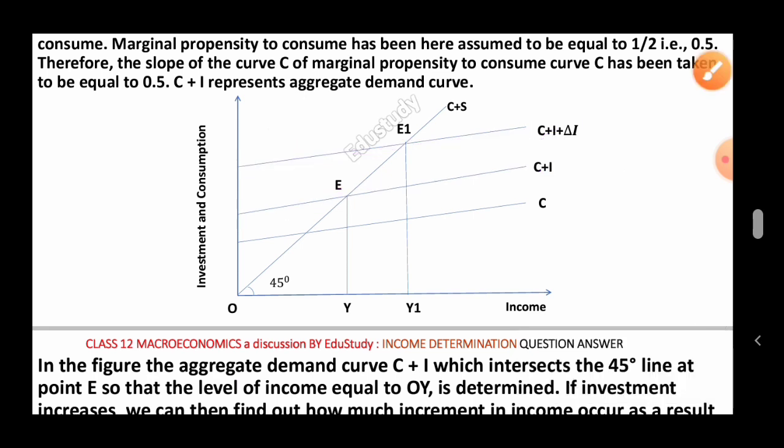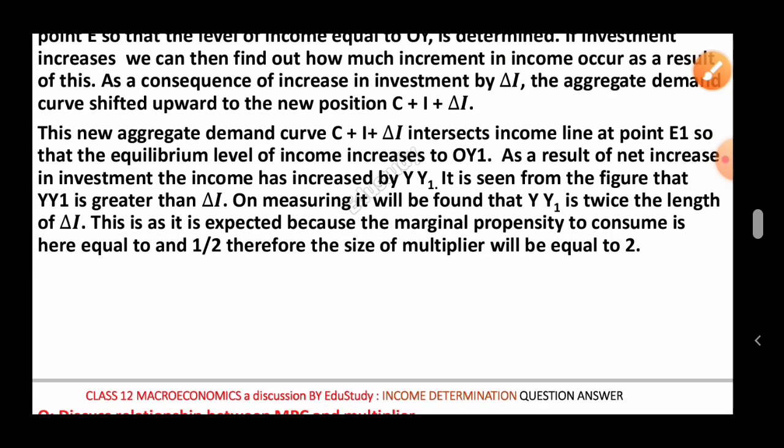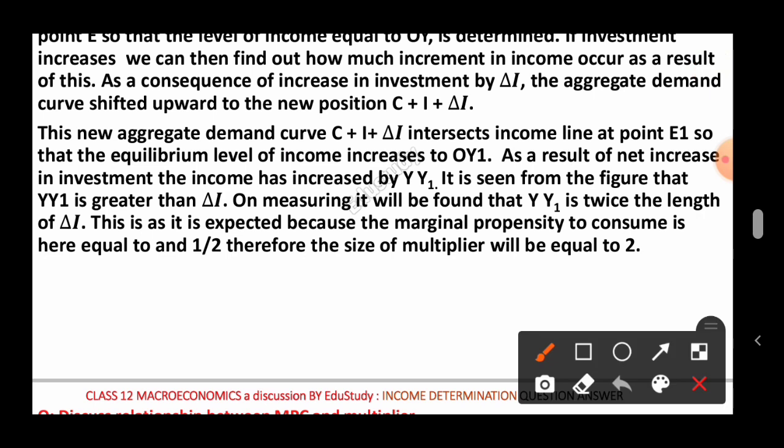Then what happens here? This new aggregate demand curve C plus I plus del I intersects the income line at point E1, so that the equilibrium level of income increases to OY1. As a result of the net increase in investment, the income has increased by Y Y1.